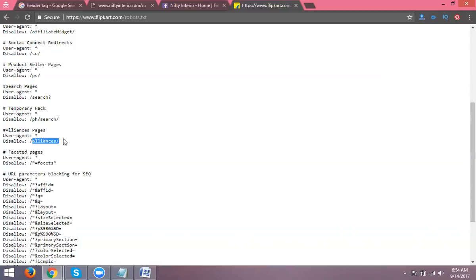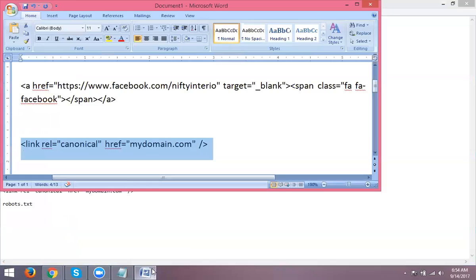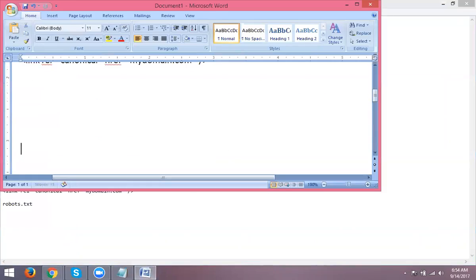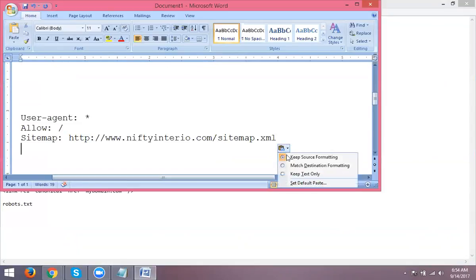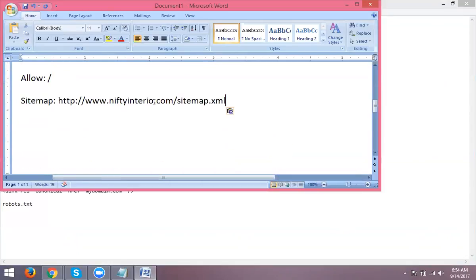The coding is like this. Suppose we write the code. This is a common code for robots.txt. mydomain.com.